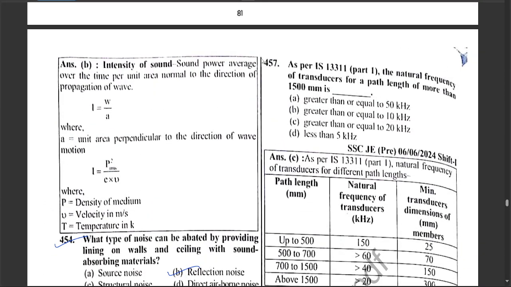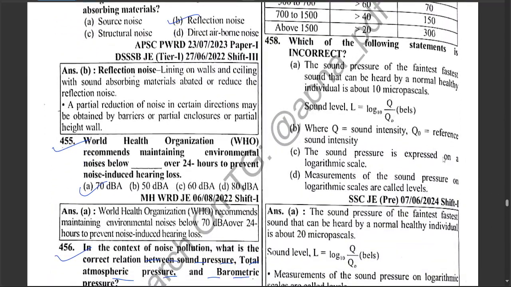As per IS 13311 Part 1, the natural frequency of transducer for path length of more than 1500 mm is greater than or equal to 20 kilohertz. Which of the following statements is incorrect? The faintest sound that can be heard by the normal healthy individual is about 20 micropascal. Level L is equal to log base 10 of Q upon Q naught.